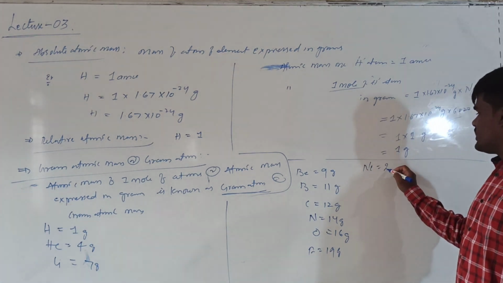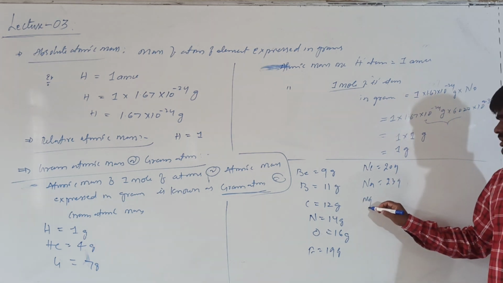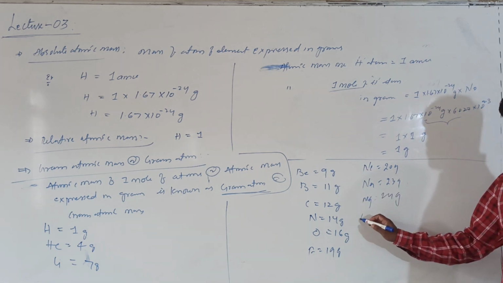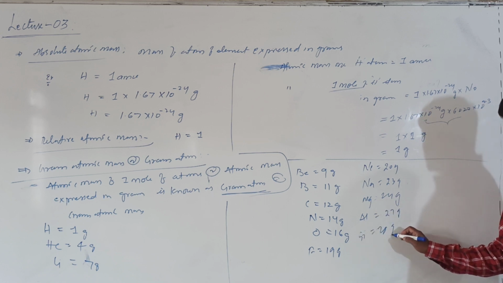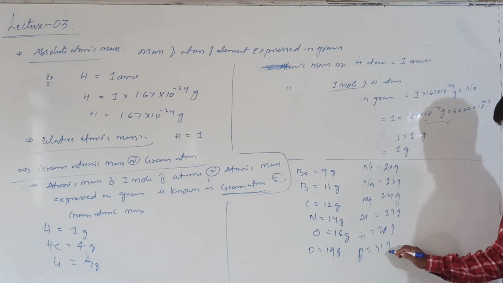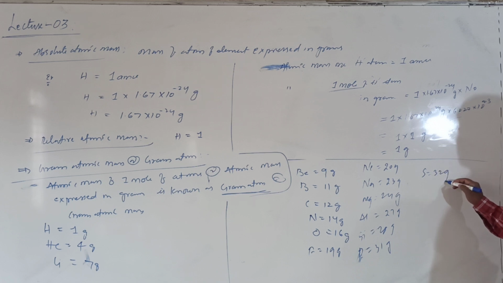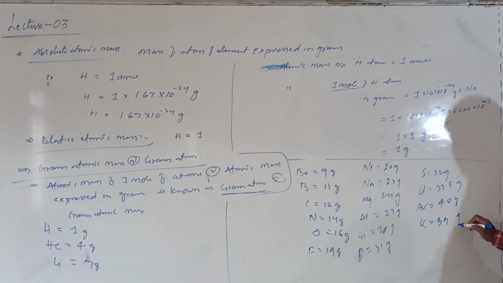And if you are talking about neon, it will be 20 grams. And sodium is 23 grams, magnesium is 24 grams, aluminium is 27 grams, silicon is 28 grams, and phosphorus is 31 grams, sulfur is 32 grams, chlorine is 35.5 grams, and argon is 40 grams, potassium is 39 grams, and calcium is 40 grams.